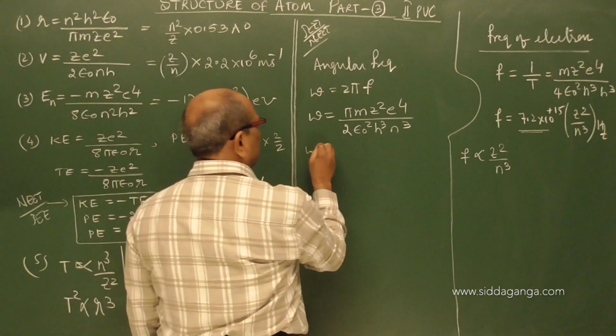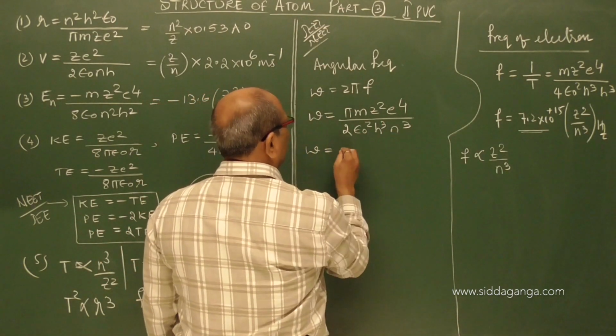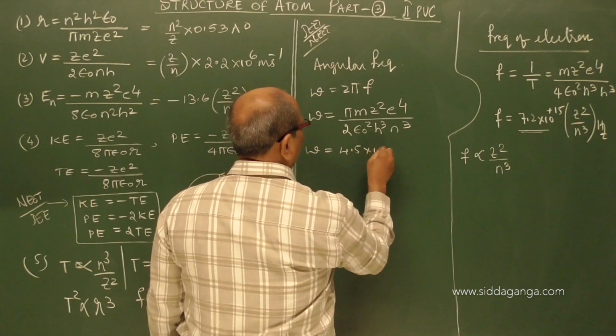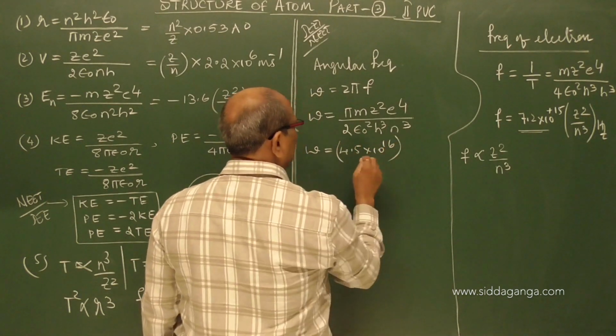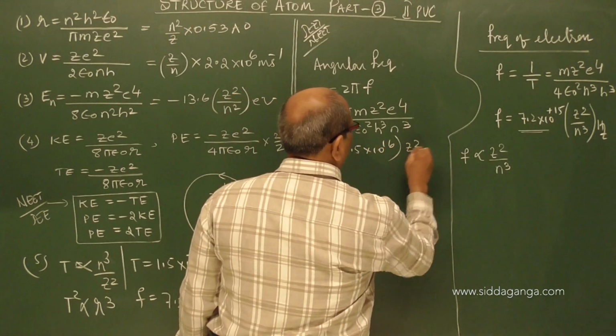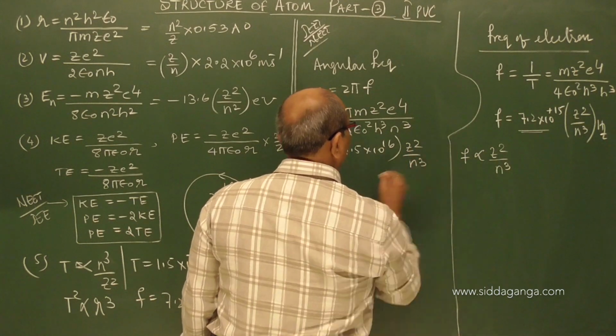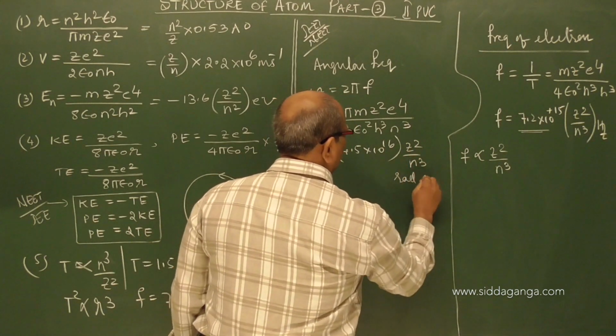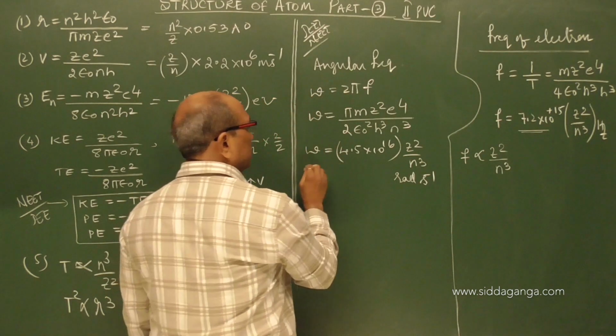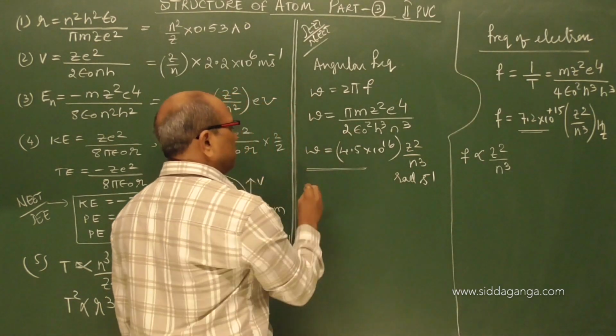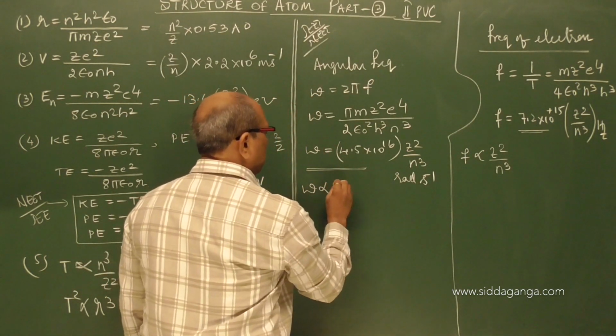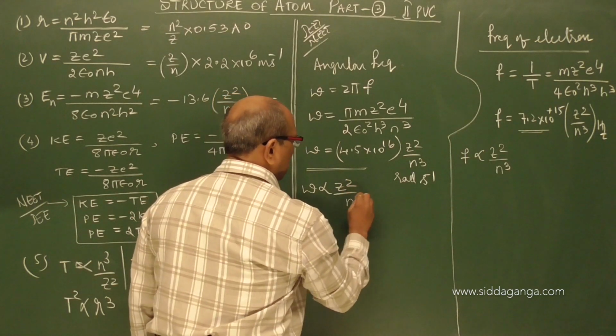This is equal to around 4.5 into 10 power 16 into z square by n cube radian per second. This is the expression for angular frequency, and it is directly proportional to z square by n cube.